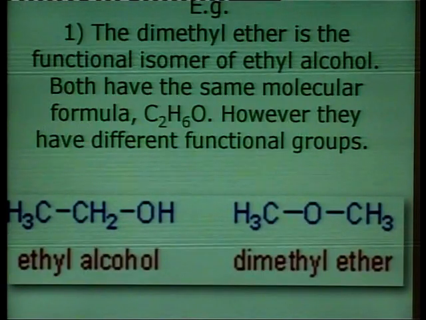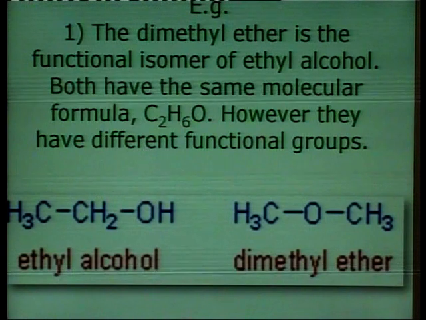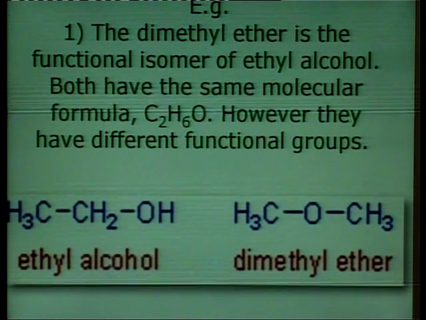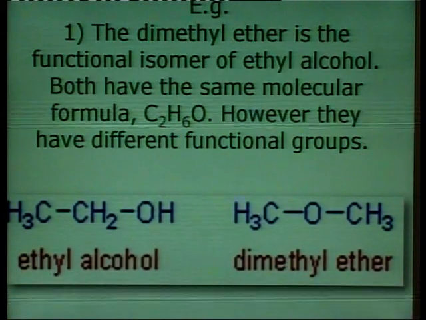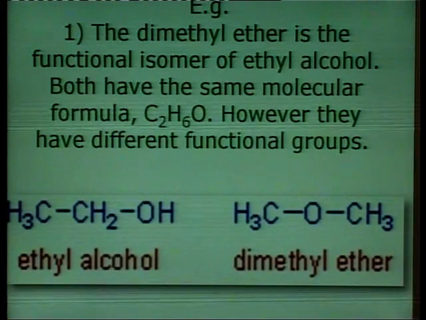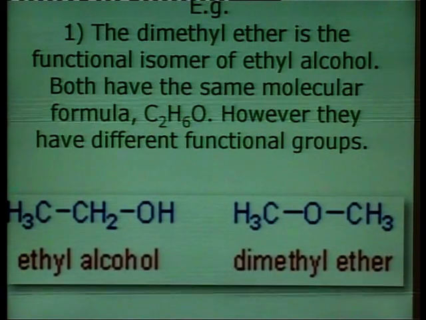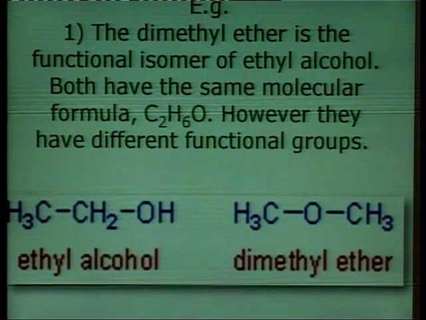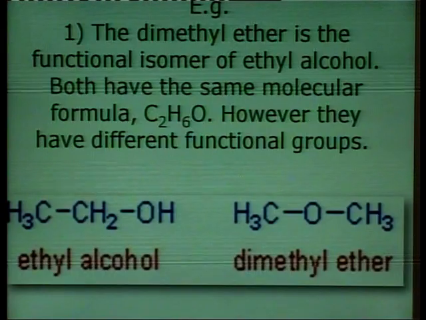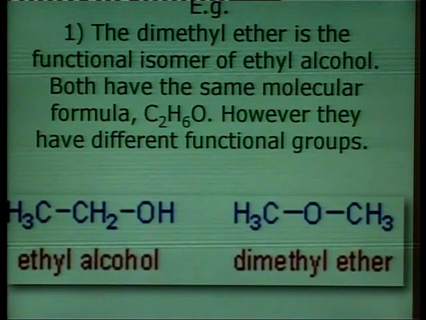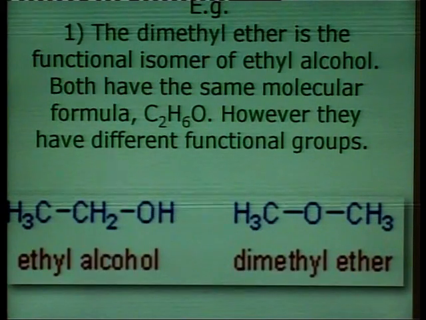the dimethyl ether and ethyl alcohol have the same molecular formula, that is C2H6O. So, the composition of the ethyl alcohol and the dimethyl ether is the same, but the functional group in the ethyl alcohol is OH, while in the case of dimethyl ether the functional group is OCH3.